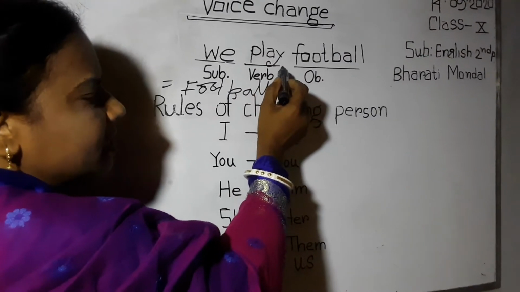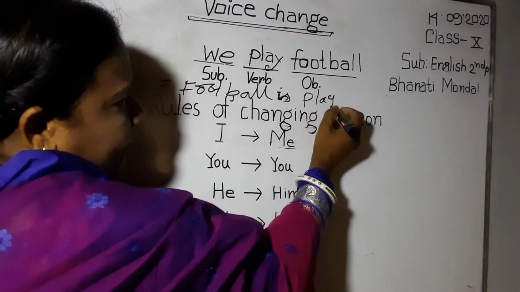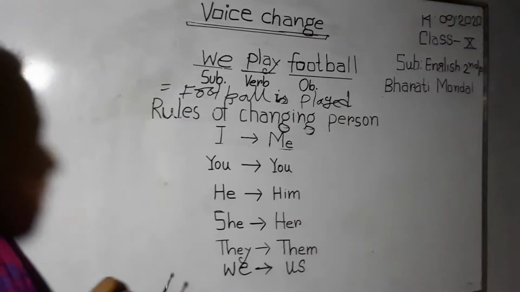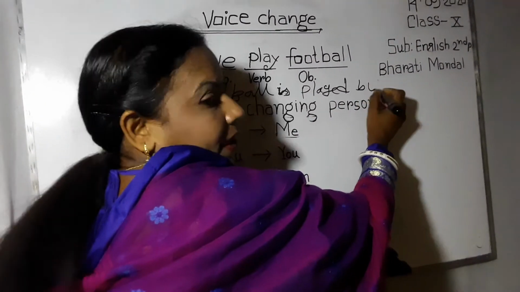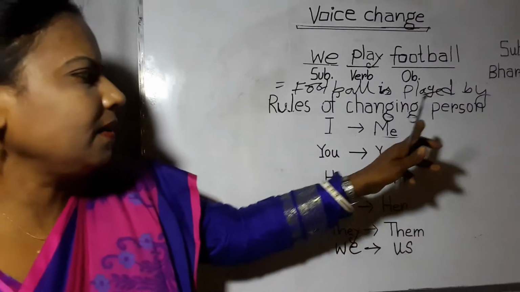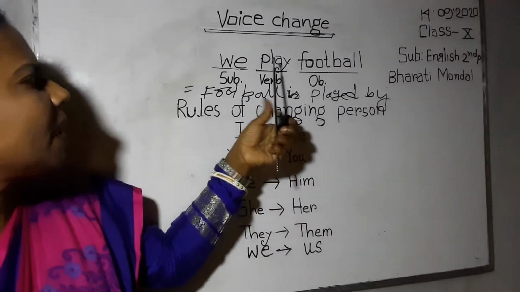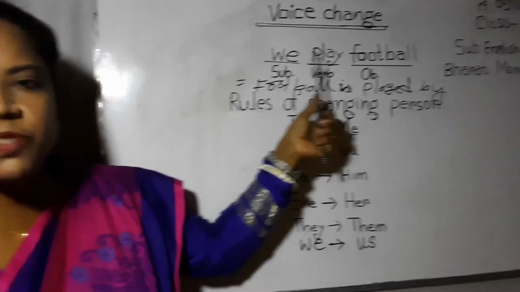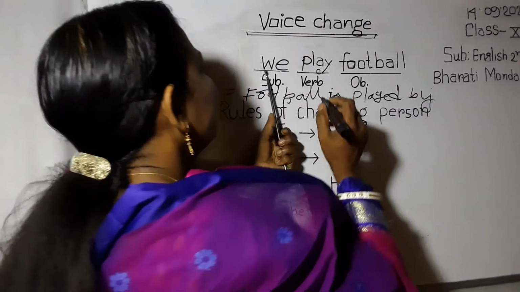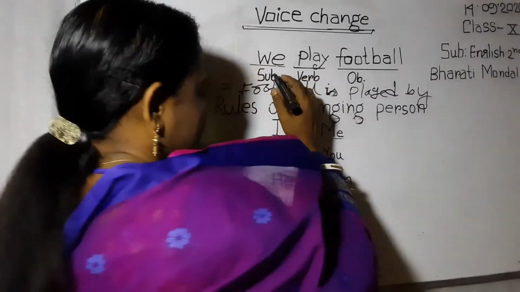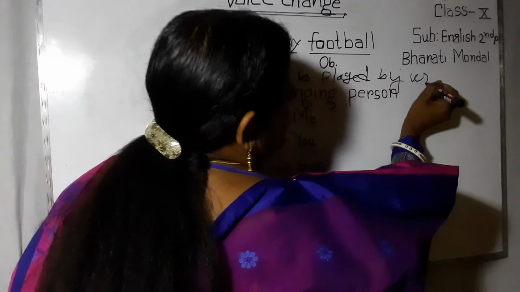Its past participle form is played. Played, and preposition by will be used. Then the last rule: the subject of the active voice becomes the object of the passive voice. That's why here the subject we will be turned into us.